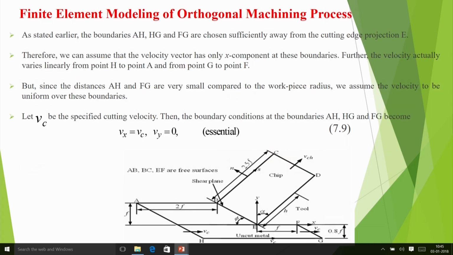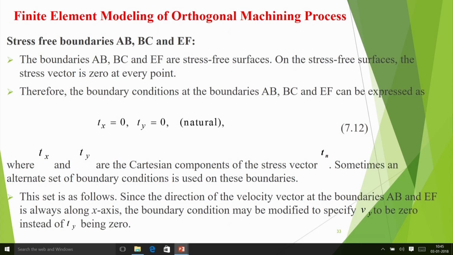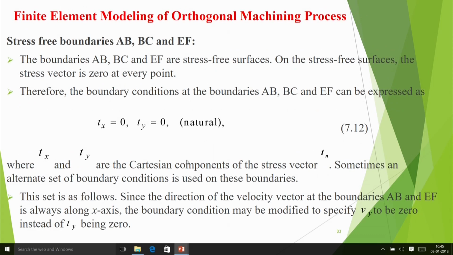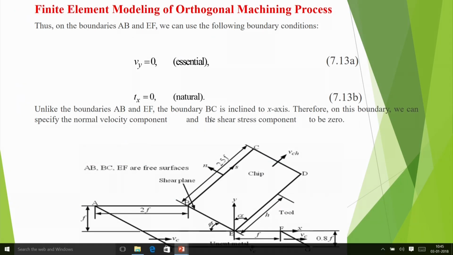That means we have expressed that in terms of Vx and Vy, because ultimately at each node we will be having unknown variables like Vx, Vy and pressure. So we expressed in that way. That has to be done. And stress free boundaries AB, BC and EF, because these are stress free surfaces, we simply say that Tx is equal to 0, traction in x direction equal to 0, and Ty equal to 0. Now we can of course take any other type of boundary conditions also, but we are generally taking the free surface one.